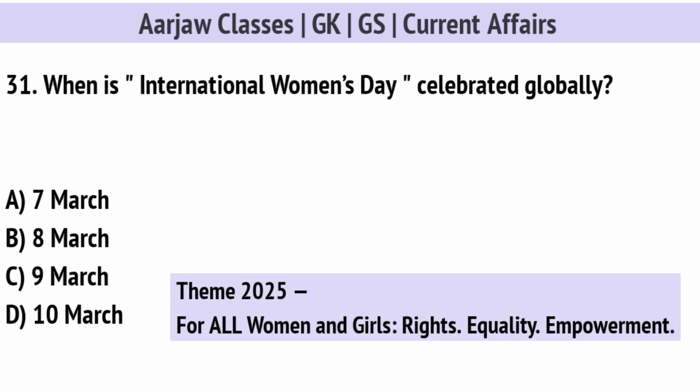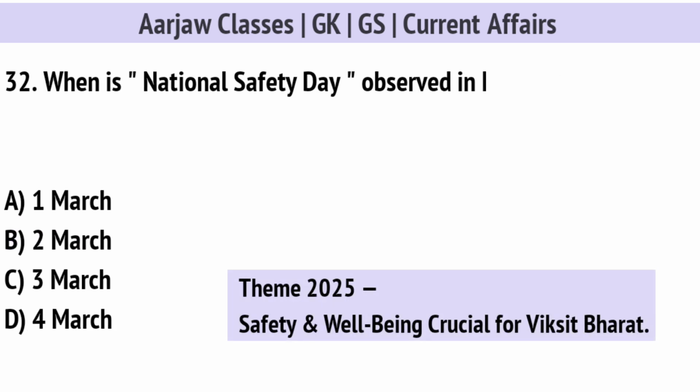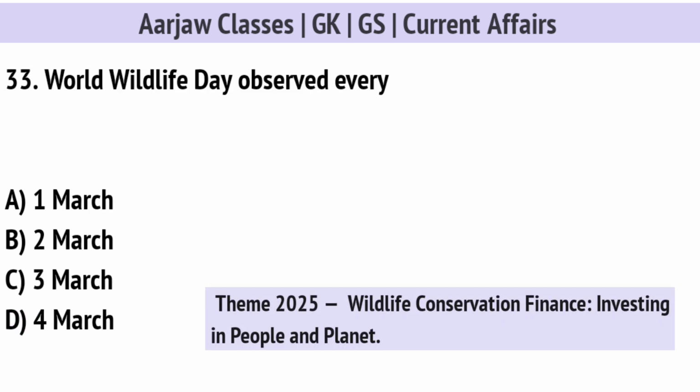When is International Women's Day celebrated globally? Correct option is B, on 8th March. When is National Safety Day observed in India? Right option is D, on 4th March. World Wildlife Day observed every year on which date? Correct option is C, on 3rd March.